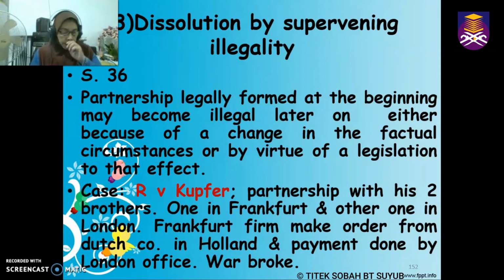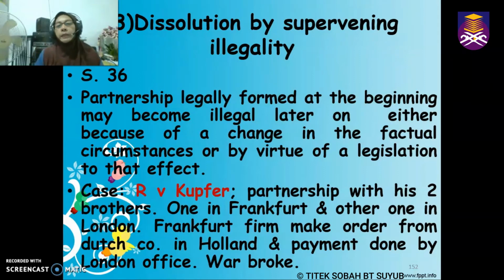So let's say there is a partnership in existence between this Malaysian firm and a Singapore firm. And suddenly now, Singapore becomes a Malaysian enemy country. So automatically, the partnership is dissolved because of illegality. Or maybe this is a partnership which is being formed to sell vape. This is an electronic cigarette, right? And suddenly there is new set of law which says that selling of vape is illegal. Then under that situation, the partnership will be dissolved because of illegality.